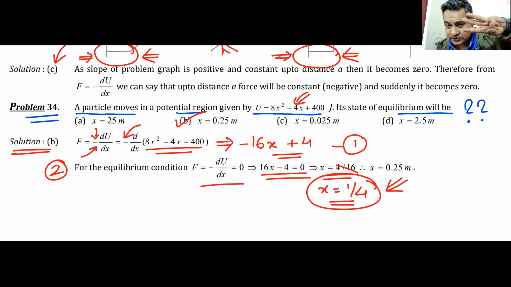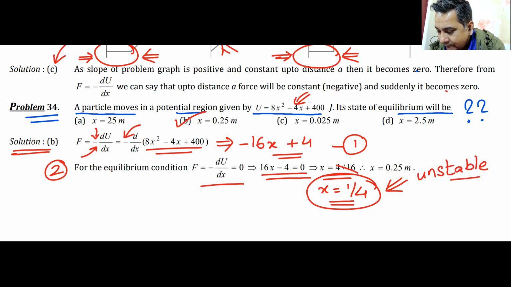Three types. Which one? Stable or unstable or neutral? I'll give you a minute to think about it. I will be very glad if you can do it on your own. You have to tell me which type of equilibrium this is. Unstable, sir. Okay, I have an answer. Now I will have to ask the question, how did you get it? Because here the force is negative. Force negative means unstable equilibrium.